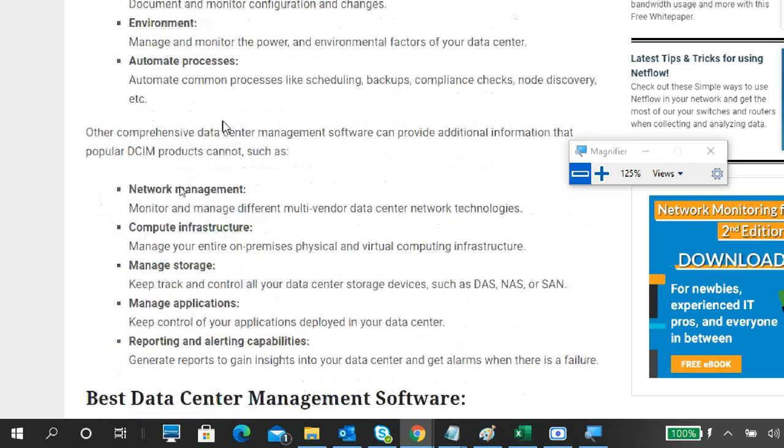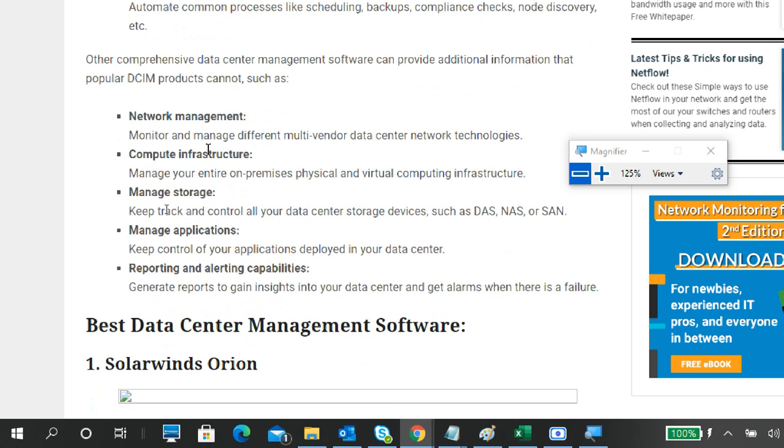Other comprehensive data center software provide additional information, that DCIM data center product, not much. These are all infrastructure management only. Your ITIS, that's the question, right? What is ITIS? IT infrastructure service.